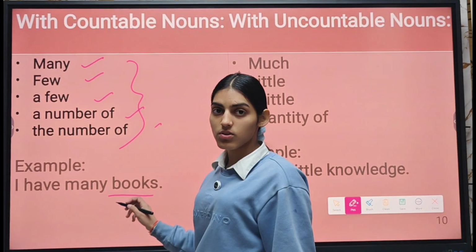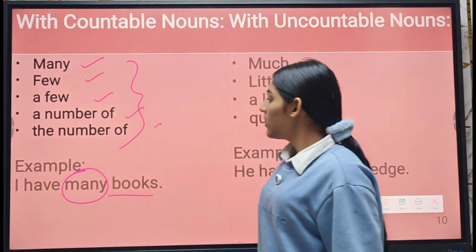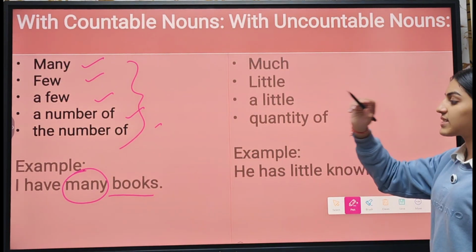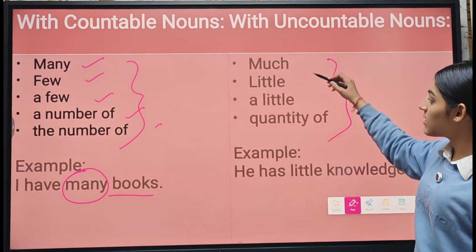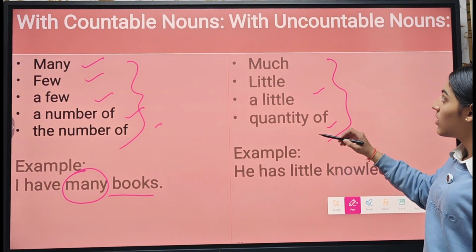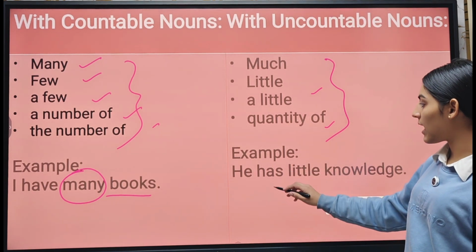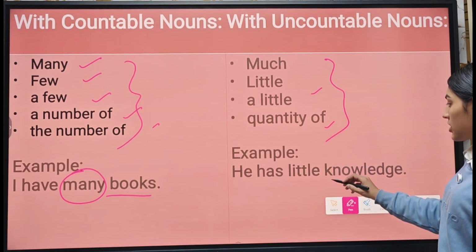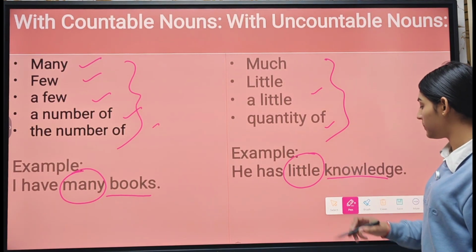Here books are countable noun, so the word many will be used. Here it's an adjective. Then we have much, little, a little, quantity of for uncountable nouns. So as an example we have he has little knowledge. The word knowledge is uncountable noun, so we use little with them.